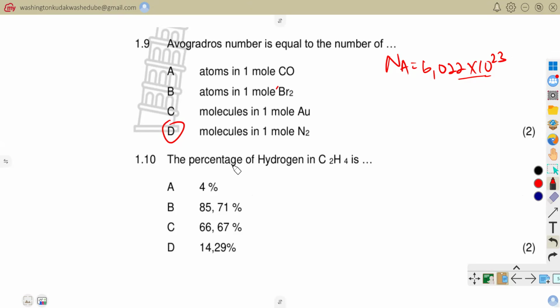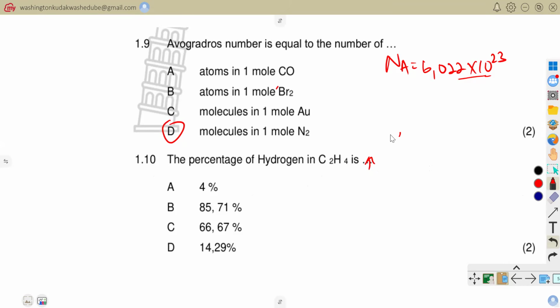The percentage of hydrogen in C2H4 is the percentage of hydrogen in that compound. So this is actually what? Ethene. And then in ethene, which is C2H4, how much is our hydrogen in terms of percentage?